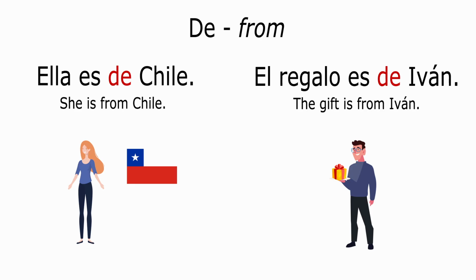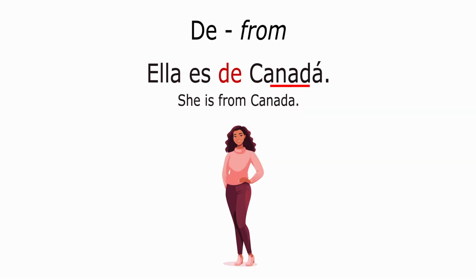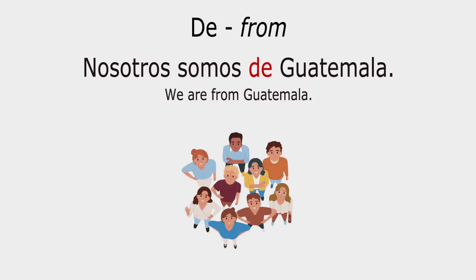It's important to point out that El regalo es de Iván can mean either the gift is from Iván or the gift belongs to Iván, depending on the context. Ella es de Canadá. She is from Canada. Nosotros somos de Guatemala. We are from Guatemala.